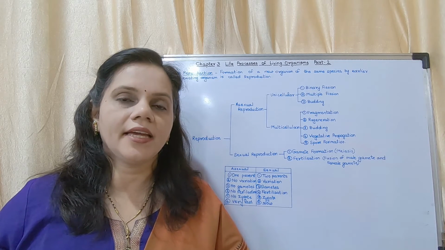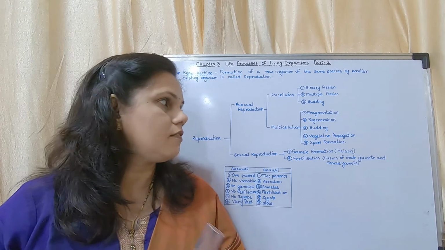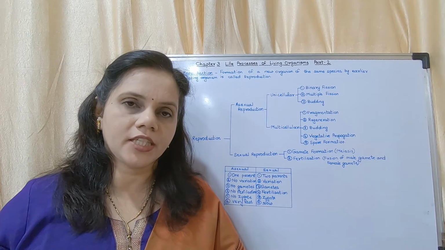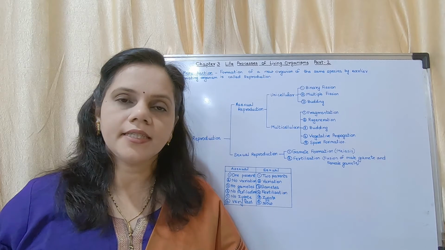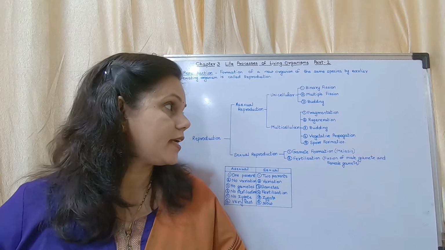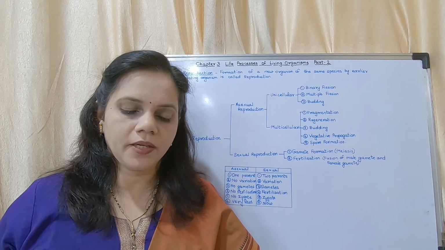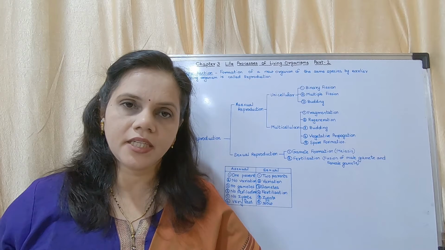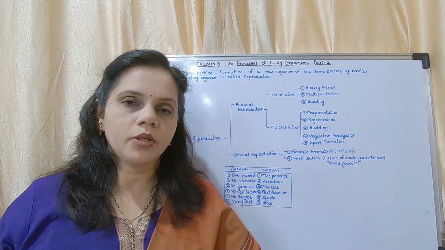The first one, A, is vegetative propagation. You may see the spelling here. The second one is sexual reproduction; in the hen, it carries out sexual reproduction. The third is seed germination, and the fourth is binary fission. So the first is vegetative propagation, second is sexual reproduction, third is seed germination, and fourth is binary fission. Now there are some more questions.